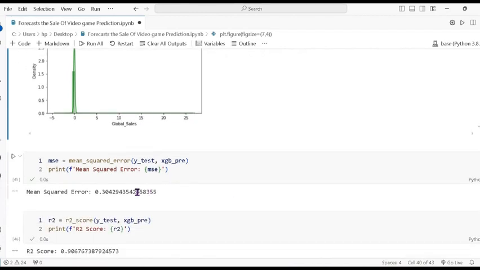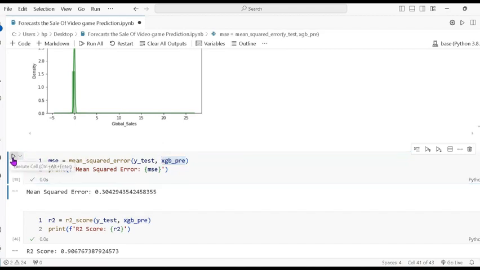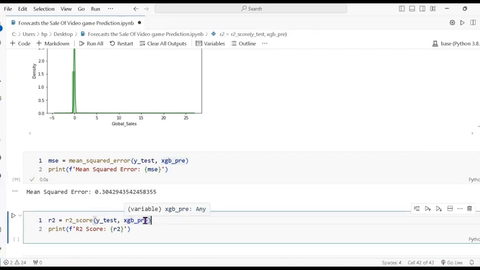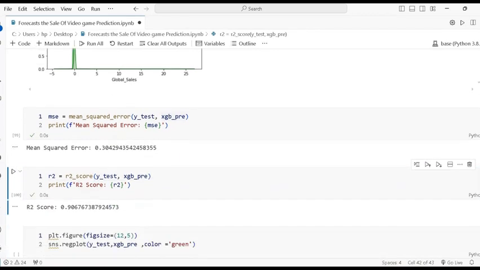Same with the error metrics, mean squared error, where I pass y test and the prediction variable name, and print this. So it shows 384.2 something. The next one is the R2 score, and with the same variables I am passing y test and XGB predict. So it shows 90%.